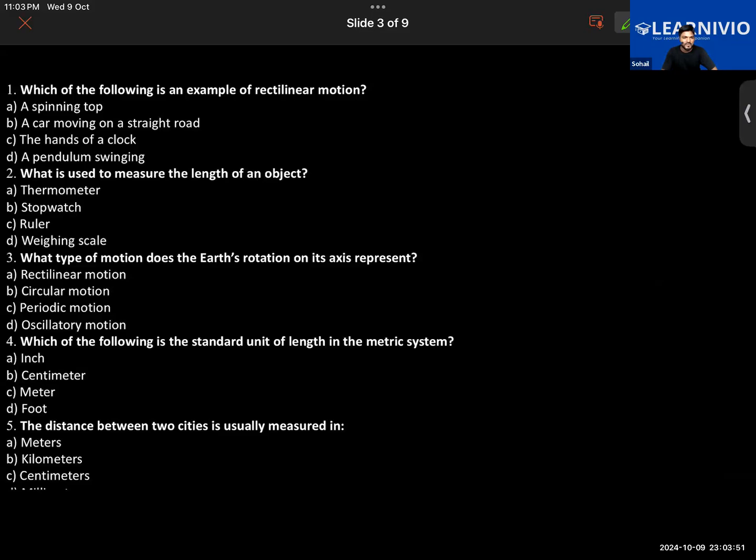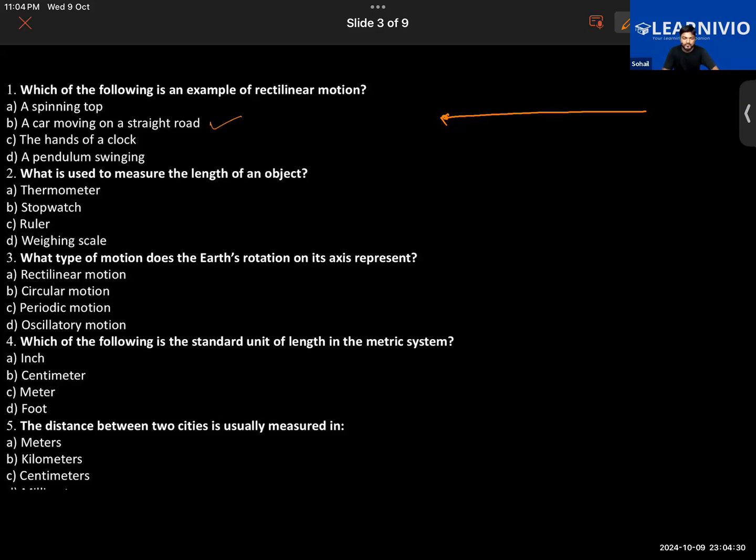Now we have a question from the chapter Motion and Time. Which of the following is an example of rectilinear motion? Rectilinear motion is the motion that moves along a straight line. So which one is moving in a straight direction? A car moving on a straight road. Well, the next question.